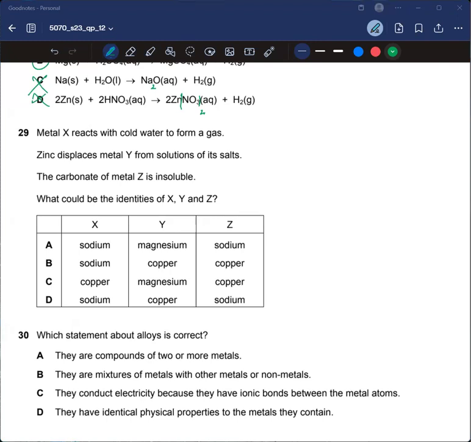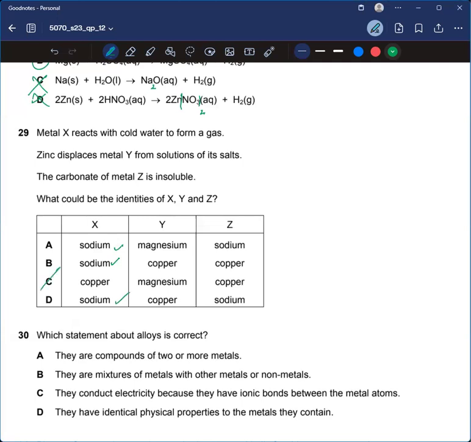Metal X reacts with cold water to form a gas. Copper isn't that reactive, so it won't be reacting with cold water to form a gas. So it would be sodium. Okay, so C would be cancelled out.